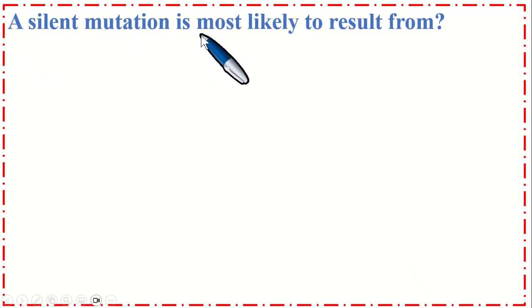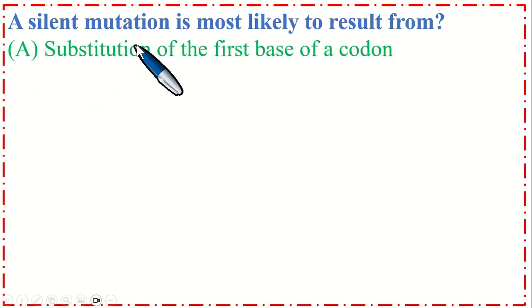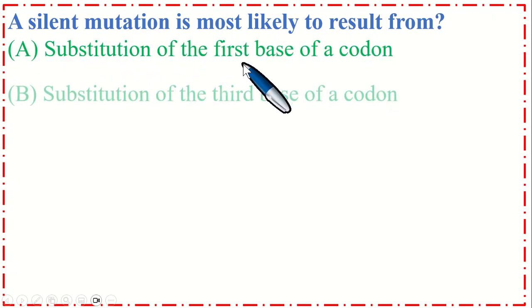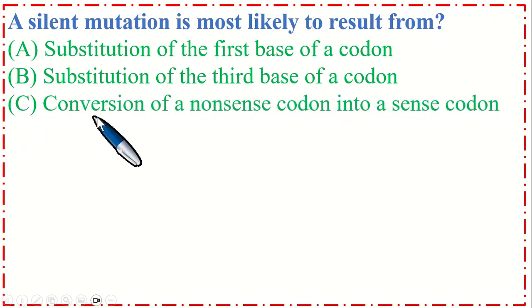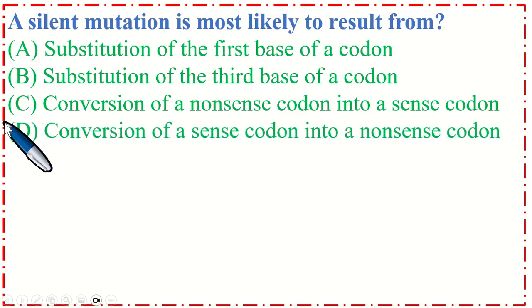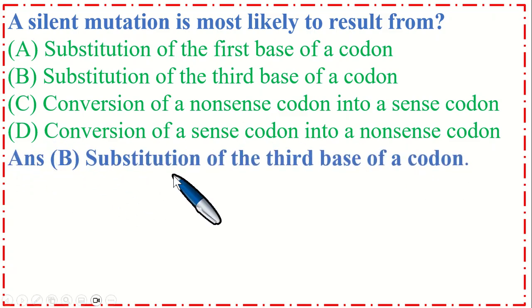A silent mutation is most likely to result from option A substitution of the first base of the codon, B substitution of the third base of a codon, C conversion of a nonsense codon into a sense codon, and option D conversion of a sense codon into a nonsense codon. So the correct option is B, substitution of the third base of a codon.